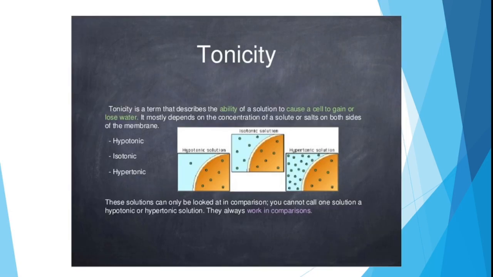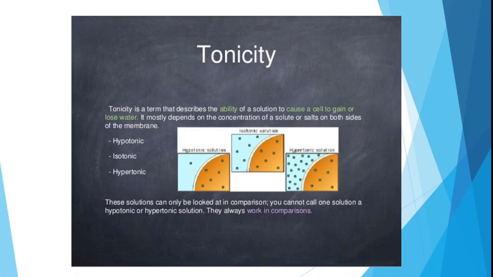Then when we talk about the absorption of water and minerals, tonicity is the most important thing. It is a term that describes the ability of a solution to cause a cell to gain or lose water. When a cell is gaining water or losing water, that is called tonicity. Now this tonicity depends upon the concentration of a solute or salt on both sides of the membrane. Keep it in mind, it is the concentration of the solute.